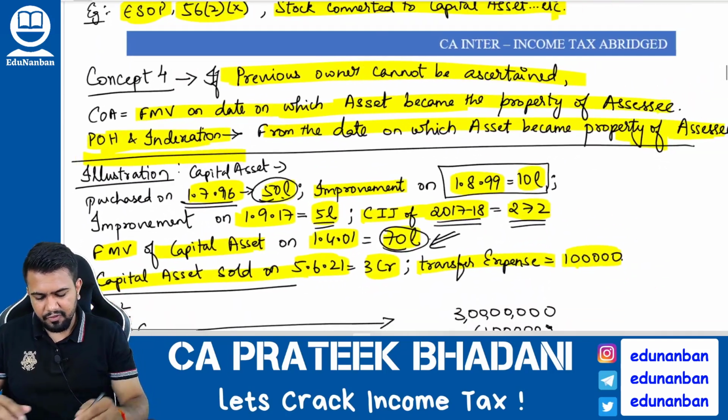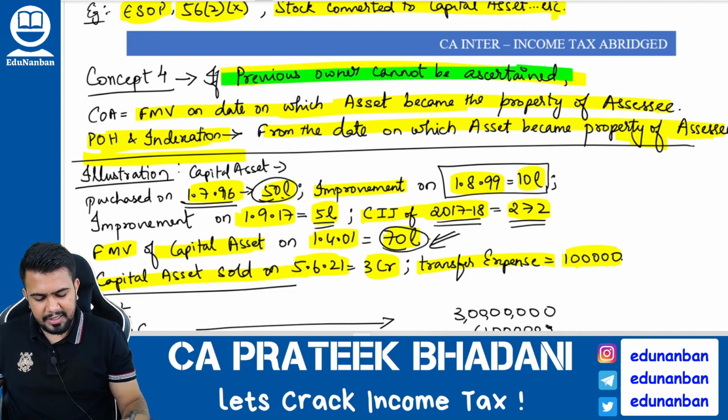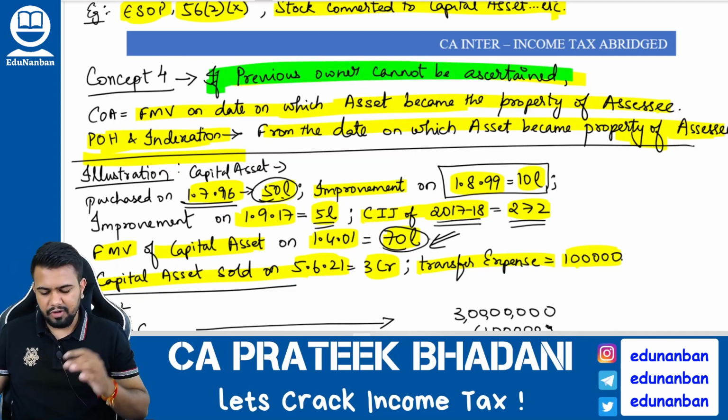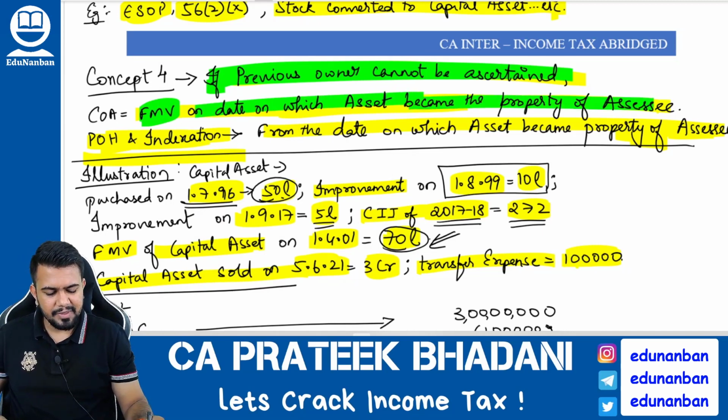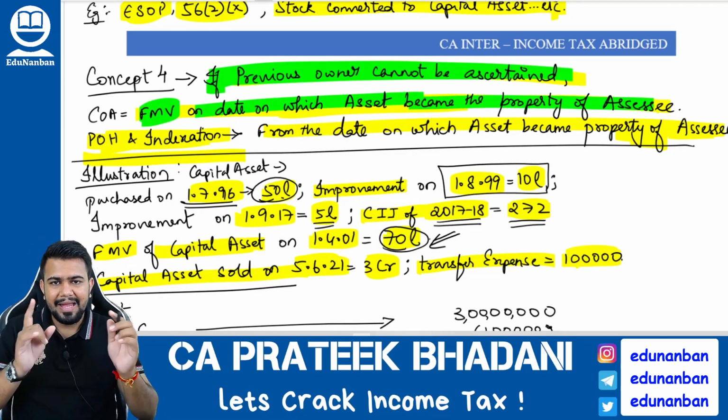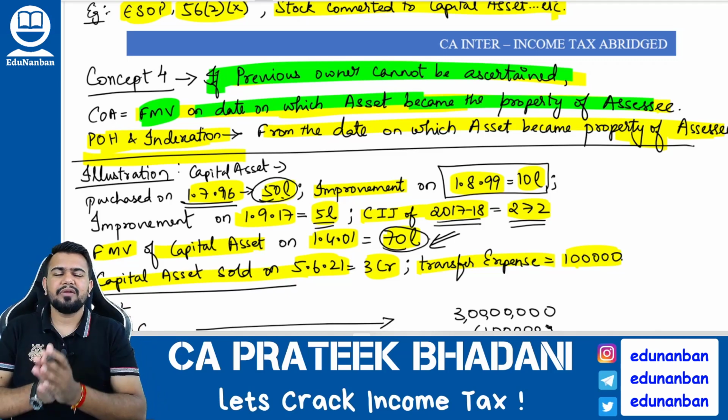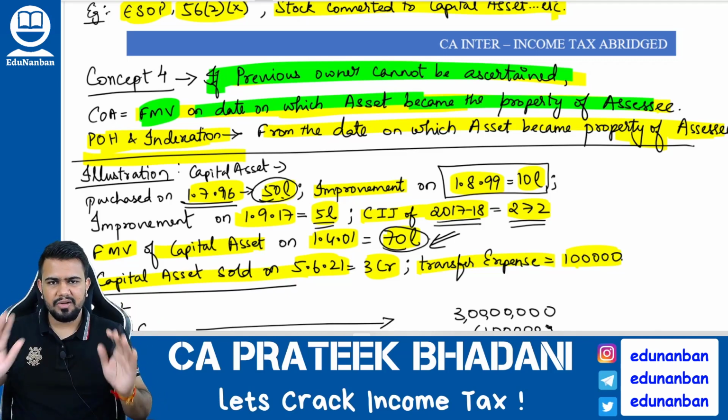So concept number 4. If the previous owner cannot be determined by the assessee, then what to do? In such a case, take the fair market value on the date on which the asset became the property of the assessee, and from that day itself you start calculating the period of holding and indexation also.